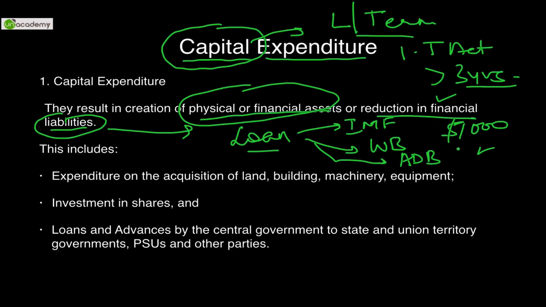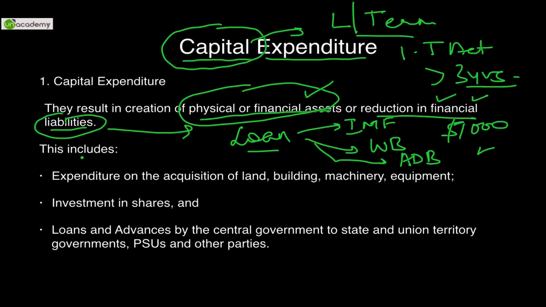Expenditure is when the money with the government is reducing, or going out of the pocket. It results in an outflow of money. So either the government will be spending on the creation of physical assets or on repayment of financial liabilities.